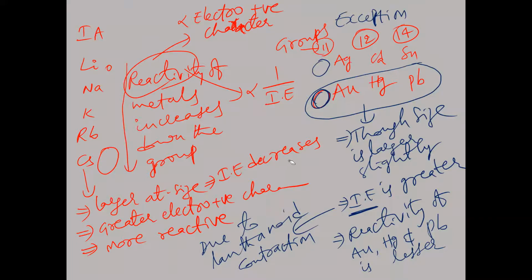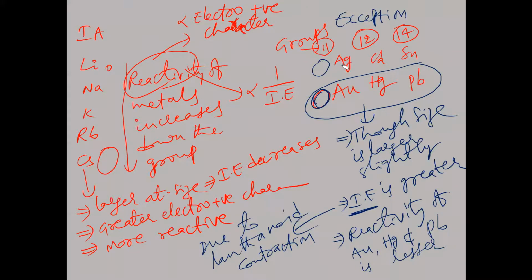Now, one more thing we have to remember is that generally, which is slightly more metallic here? Silver is more metallic than gold. Which one can lose electrons easily? Silver can lose electrons somewhat more easily than gold. Why? Silver has less ionization energy, gold has greater ionization energy. When ionization energy is less for silver, silver is more reactive than gold. That means silver is more metallic than gold.